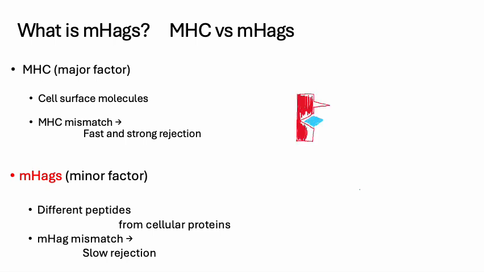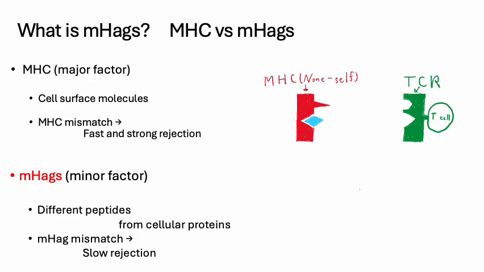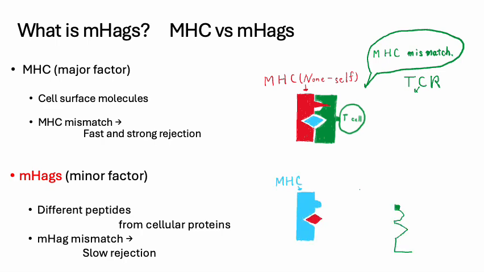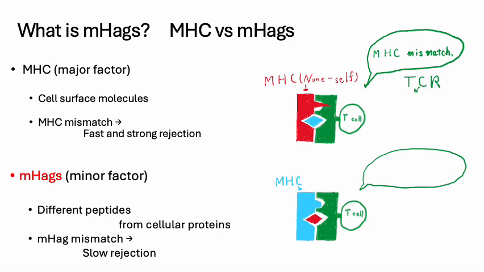When MHC molecules and T cell receptors aren't matched, it will trigger rejection. This is a major factor in transplantation rejection. Even though MHC fits the T cell receptor, if the peptides which MHC presents are different from host peptides, it can lead to rejection. These peptides are MHAGs.